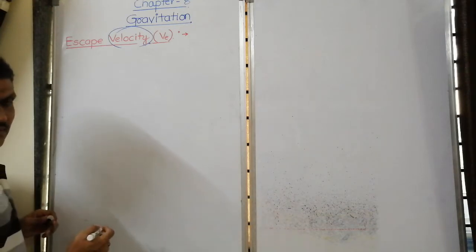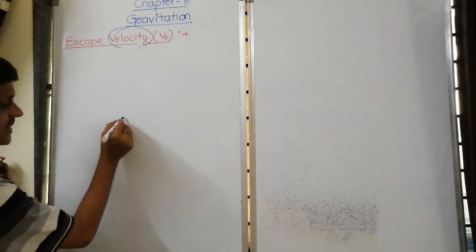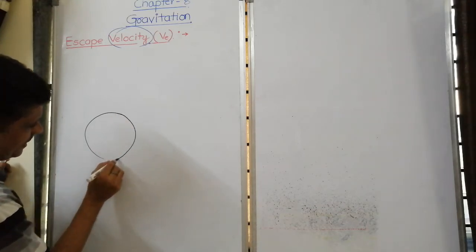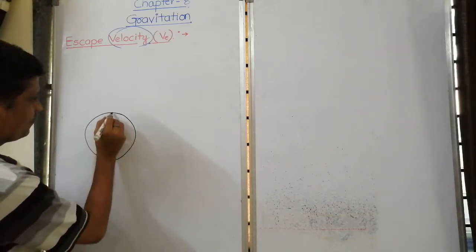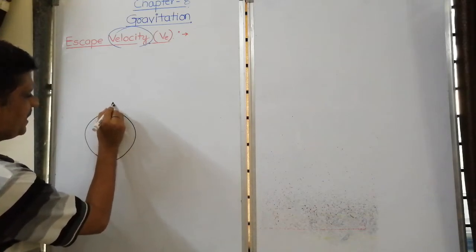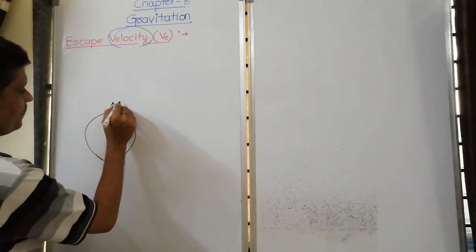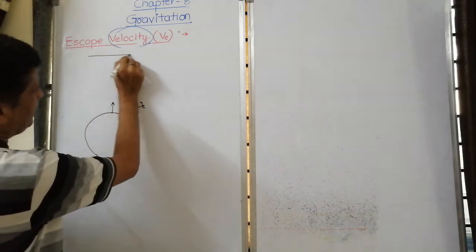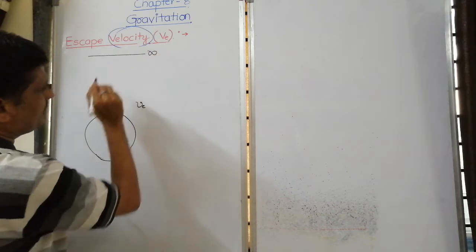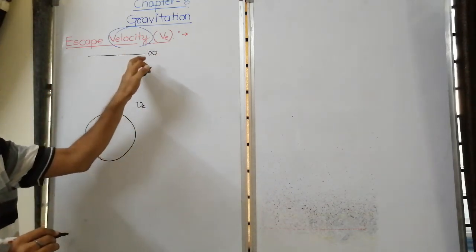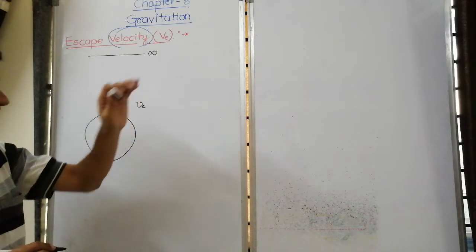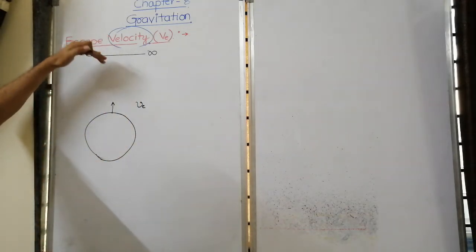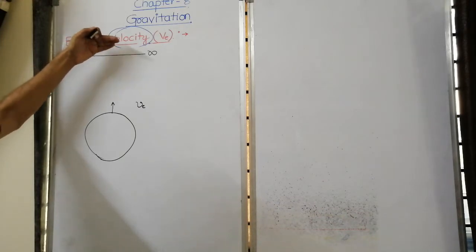Today's first question is, as we know, whenever we project a particle from the surface of the earth with a velocity VE, that is escape velocity, then it reaches the place where the gravitational force of the earth is zero. That is, the particle escapes out of the gravitational field of the earth.